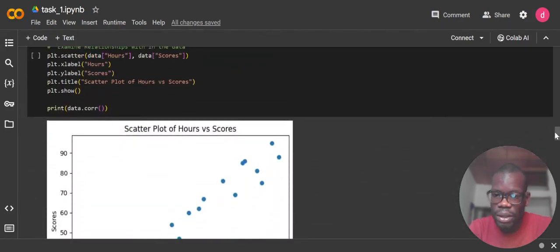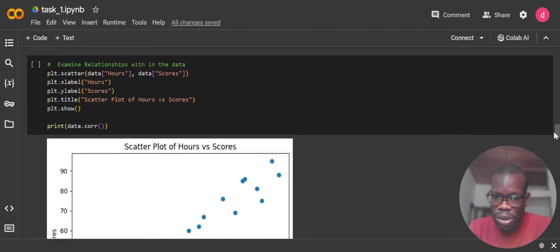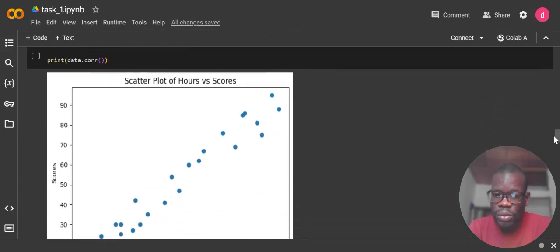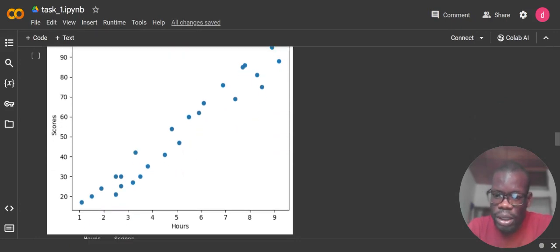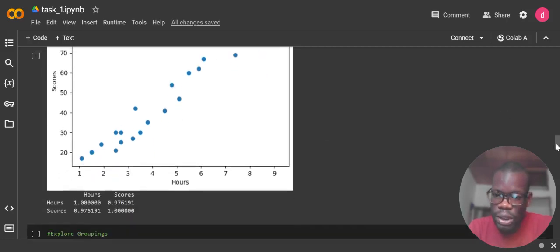Now we also have to check for the relationship within the data set. We found that there's a positive relationship between the hours and the scores, as you can see from the shape of this. As the student studies for more hours, they get more scores as well. As the hours increase, the scores increase as well. There's a positive correlation between the hours and the scores.